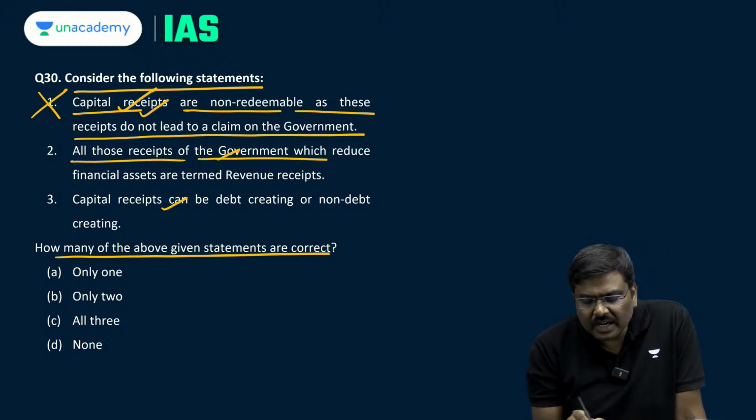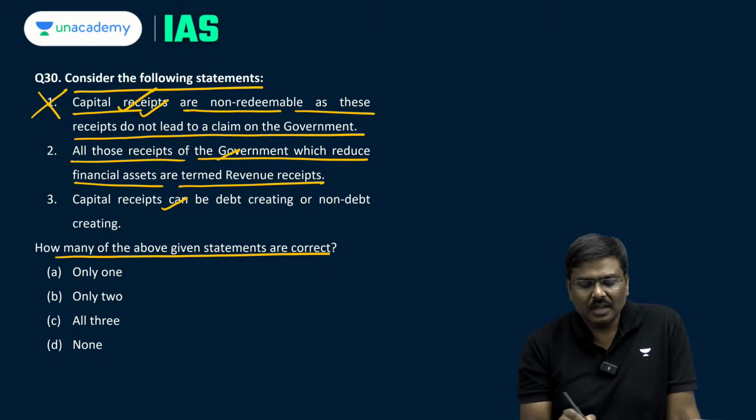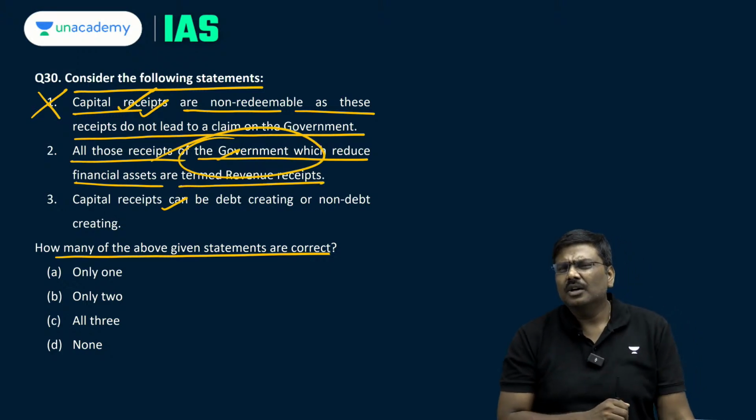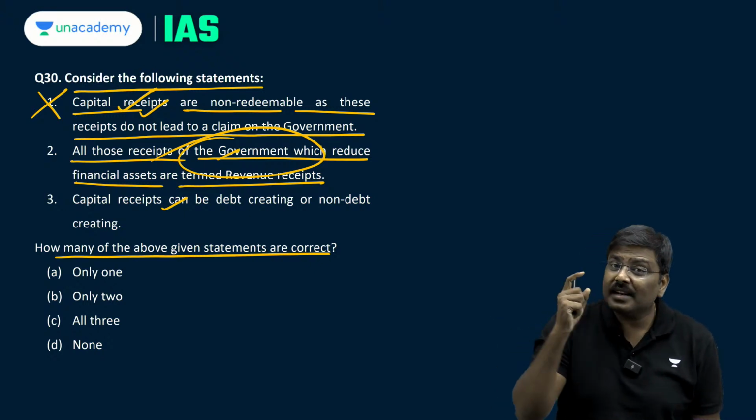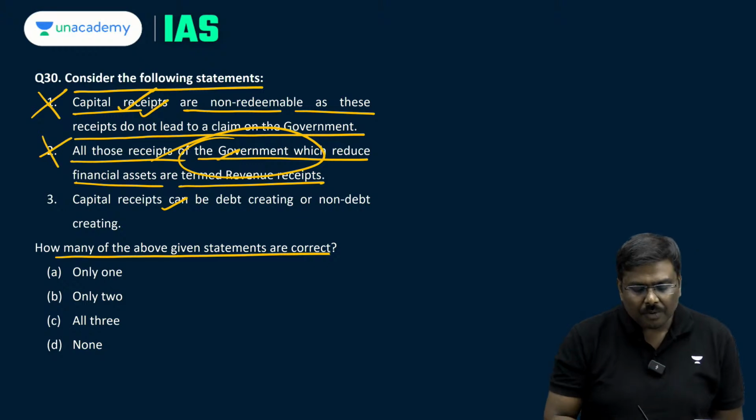All those receipts of the government which reduce the financial assets are termed revenue receipts. Under the revenue receipt, do you think any changes in the assets held by the government will happen? Absolutely no. Second statement is wrong.